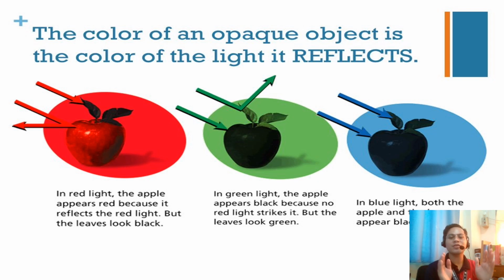So I will repeat. We see objects' color depends on the color nga gi-reflect niya under white light. Ibig sabihin, kung naa siya ability to reflect red, red po diyang color. Kung naa siya ability to reflect blue, blue po diyang color because that is the color that is perceived by our brain. Pero kung wala siya gi-reflect na color, it appears black, grayish, or darkish, something on the dark side. Okay?